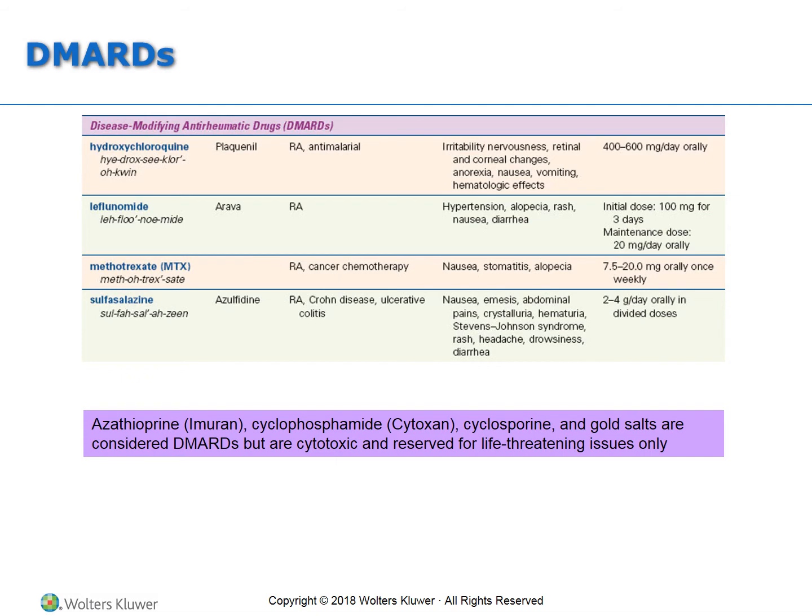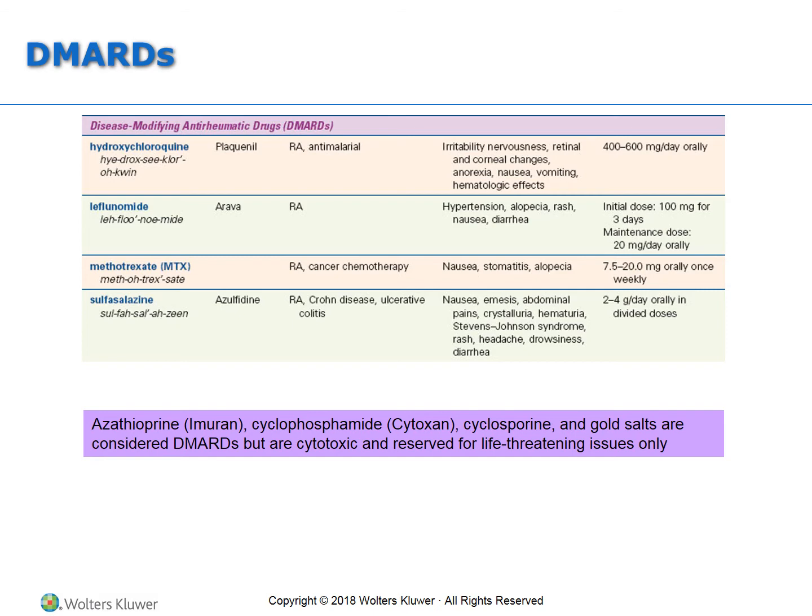Okay, we're going to move on to the DMARDs. So these are the disease modifying anti-rheumatic drugs. The hydroxychloroquine or Plaquenil is probably the most well-known, maybe not in this time, but it is helpful for the treatment of rheumatoid arthritis, but it's also an anti-malarial drug, interestingly enough.